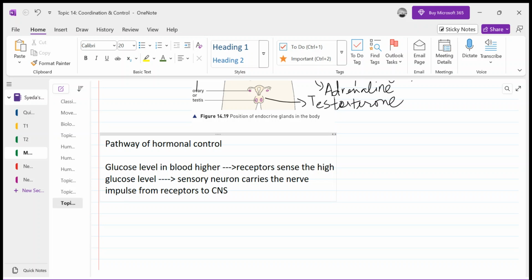CNS means brain and spinal cord. Here the brain is involved. The brain analyzes the situation, that yes, glucose in blood is high, so it sends the message through a relay neuron to a motor neuron to the effectors. This is the nerve impulse that is going on, right?